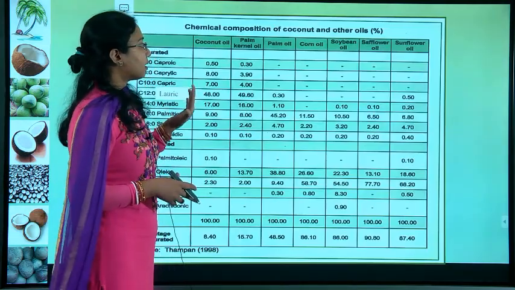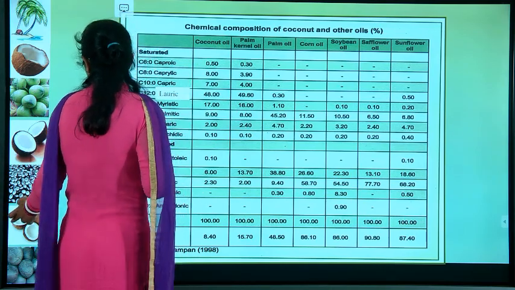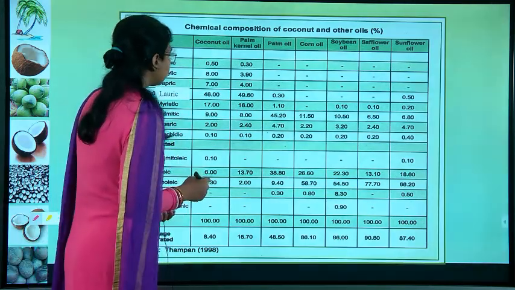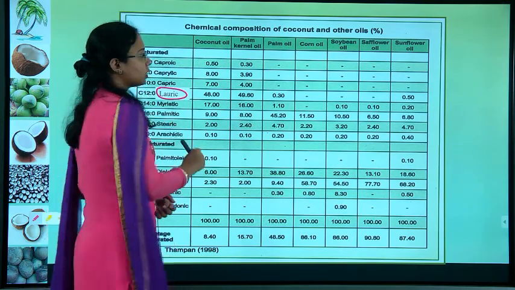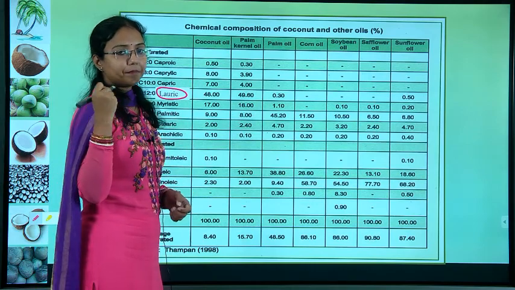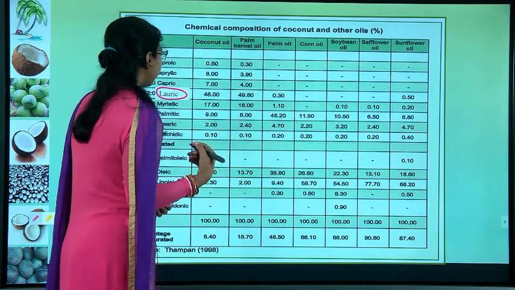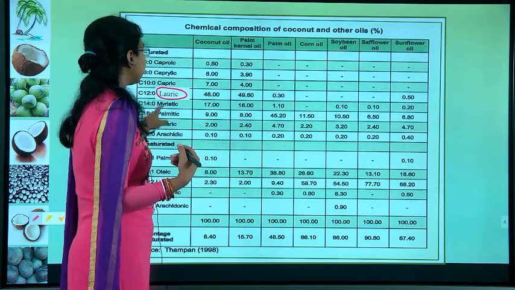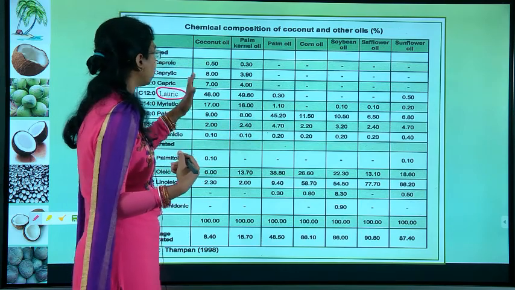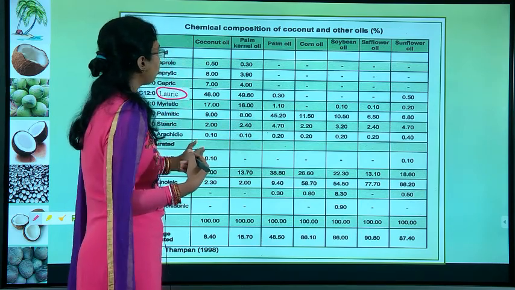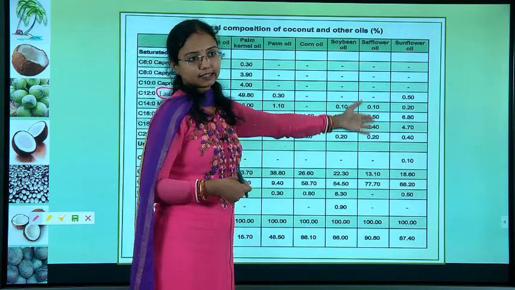So this is the chemical composition of the coconut oil with the other oils. Here the main part you need to see is this lauric acid. Coconut oil is mainly rich in lauric acid, whereas you can find myristic acid, caproic acid, caprylic acid is high in some different oils. Here it is for coconut oil, this is palm kernel oil, palm oil, corn oil, soybean oil and sunflower oil.